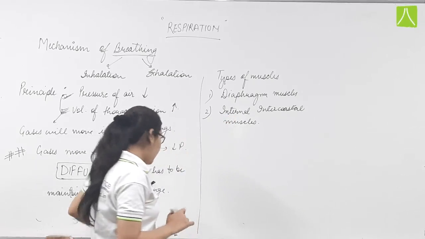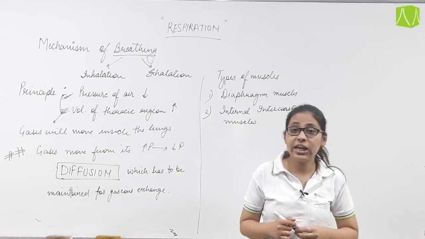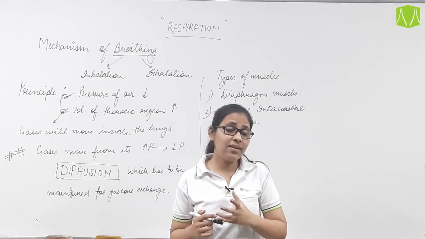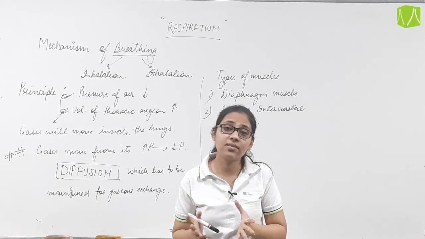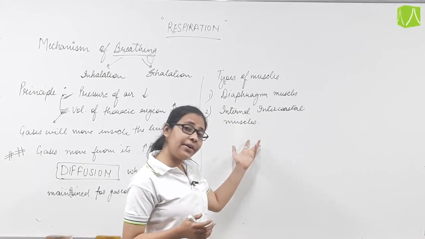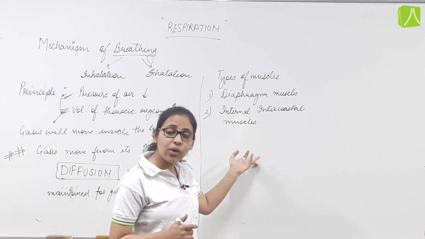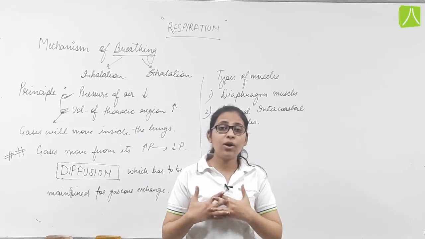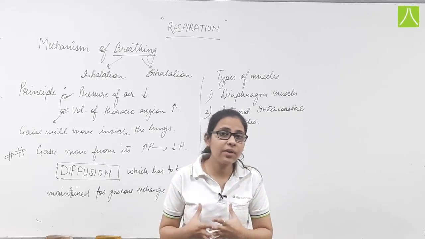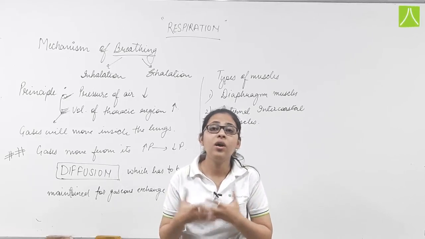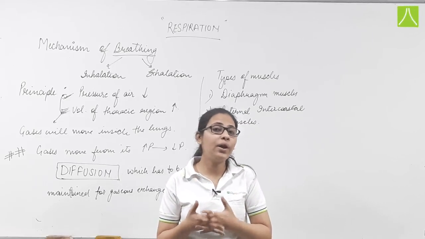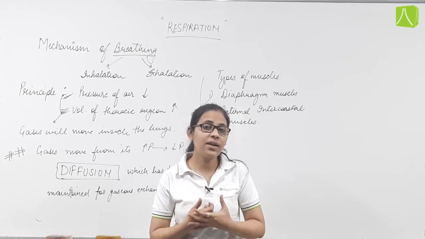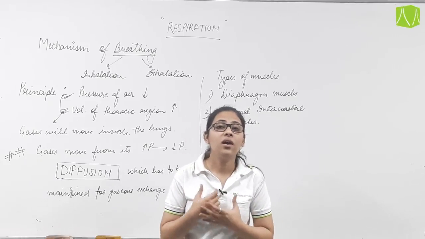Now what is the diaphragm? I explained in the previous lecture that the diaphragm is a sheet of muscles. Since it is a muscle, its property is to contract as well as to relax. Similarly, the intercostal muscles: we know that we have 12 pairs of ribs, and the ribs form the rib cage, a protective shield which protects the internal vital organs. The ribs attach to the bone present at the front, known as the sternum.